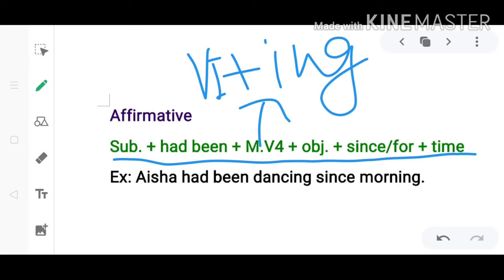In the video on present perfect continuous we have cleared the rule of since and for, when you have to use since and when you have to use for. Then time. If time is given you will use it, otherwise there is no need of using since and for when time is not there. On the basis of the above rule we have an example: Aisha had been dancing since morning. In this way you will create affirmative sentences using this rule.